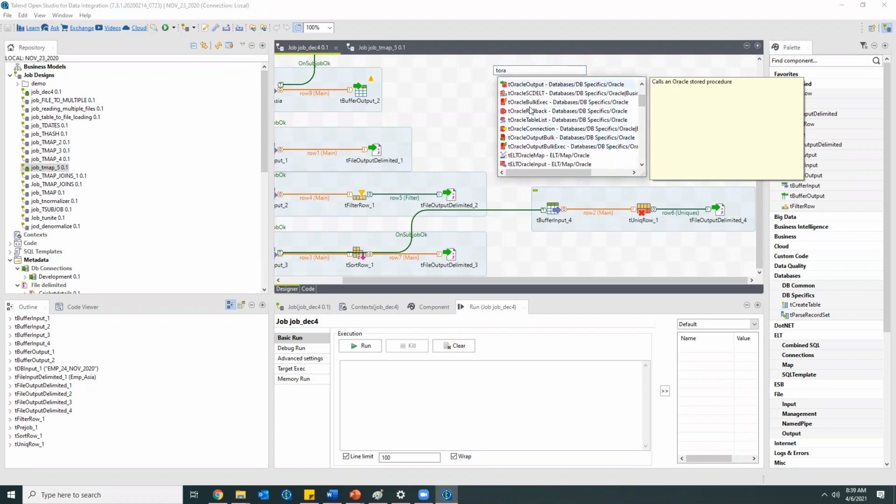If we are aware of SQL, then by seeing the naming terminology itself, we can understand for what purpose we'll be using these components. Like the Oracle connection, output, bulk execution. We have so many.